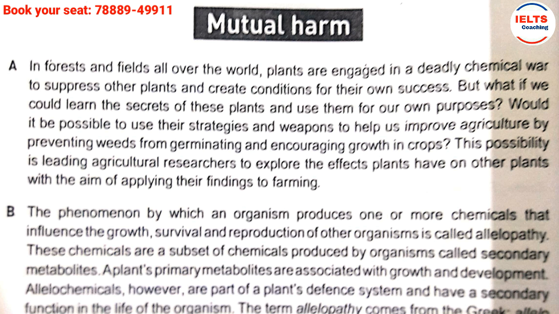In forests and fields all over the world, plants are engaged in a deadly chemical war to suppress other plants and create conditions for their own success. See, as we all know, we just fight for survival, and it is everywhere in the animal kingdom as well as in the plant world. So what do plants do? They produce some kind of deadly chemical to kill other plants so that they can survive. So now at least I have an idea what this passage is about.